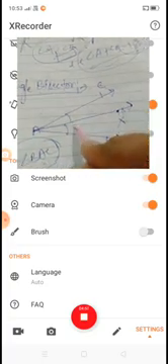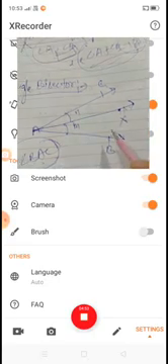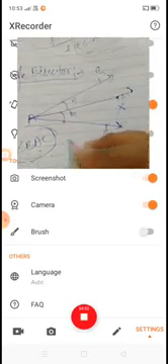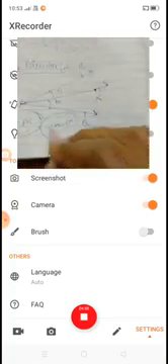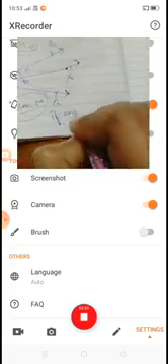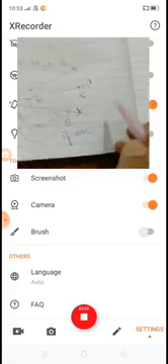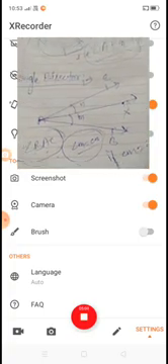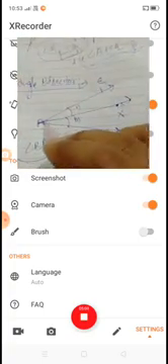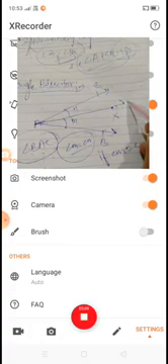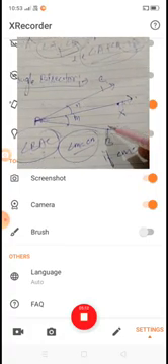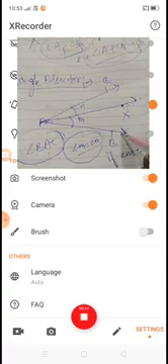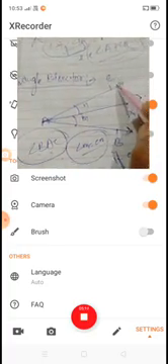Suppose this is M, this is N. That means angle M is equal to angle N. If angle M is equal to angle N, then the ray AX is called the bisector of angle BAC.